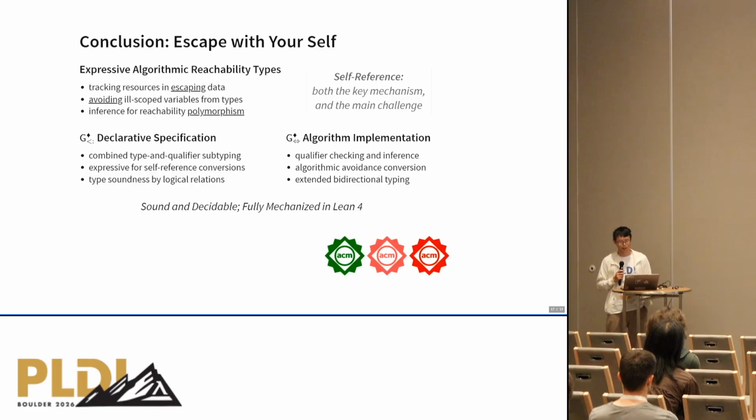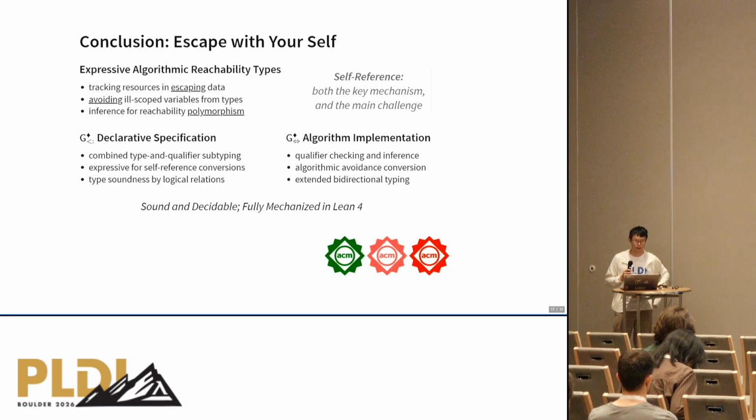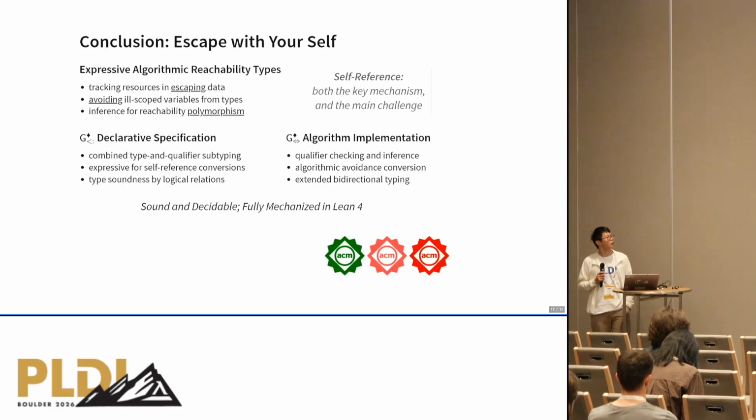In all of these cases, we can see that the concept of self-references is both a key mechanism and the main challenge. So our development goes into two folds: the declarative specification with subtyping that is expressive enough for conversions with respect to self-references, and we prove type soundness by logical relations. And for the algorithmic part, we devise checking and inference algorithms, we devise implicit avoidance conversions, and we extended the bidirectional typing mode to fit into the picture, basically. Our solutions are proven sound and decidable, fully mechanized in Lean 4, and our artifact is available online.